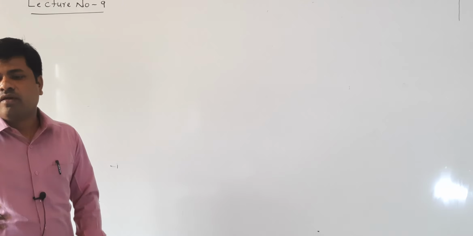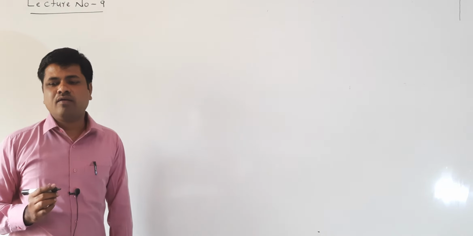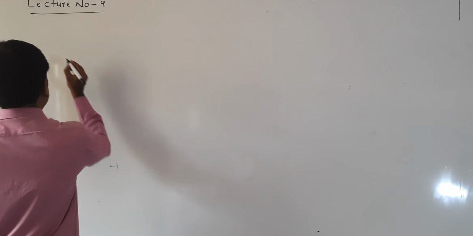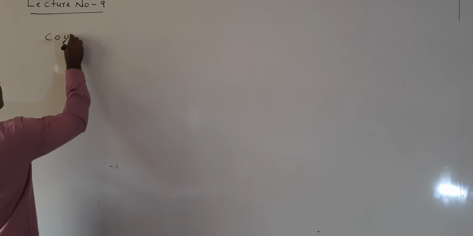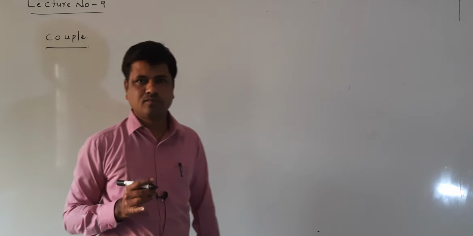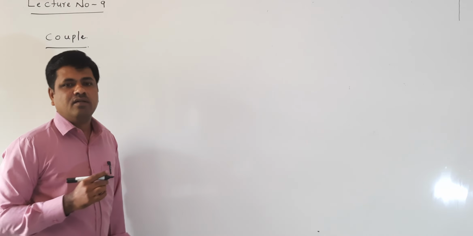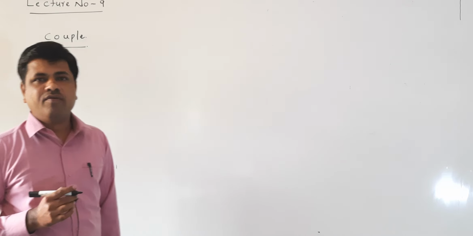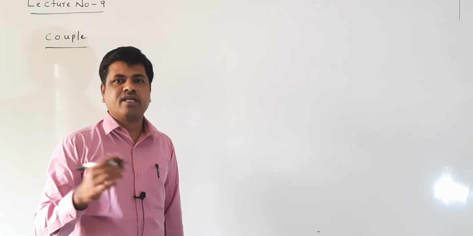Next reason, here couple or moment of couple, or simply we are saying couple. What is a couple? Listen, this couple we will understand with one example.